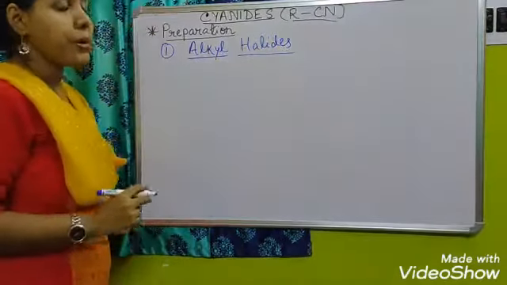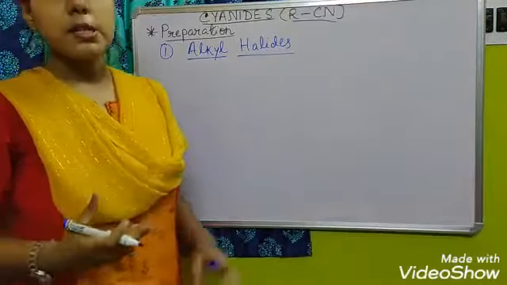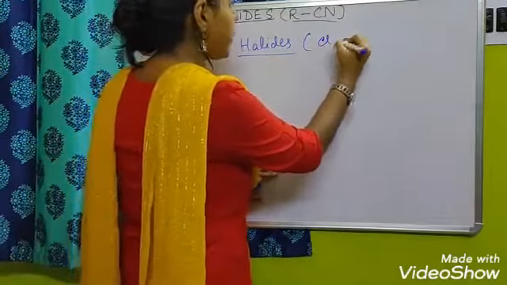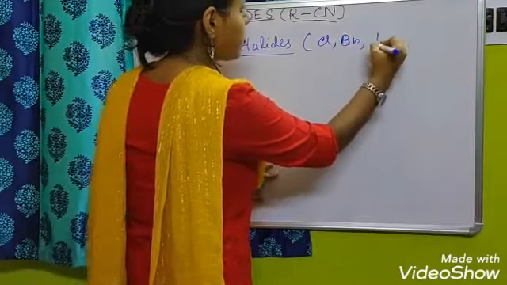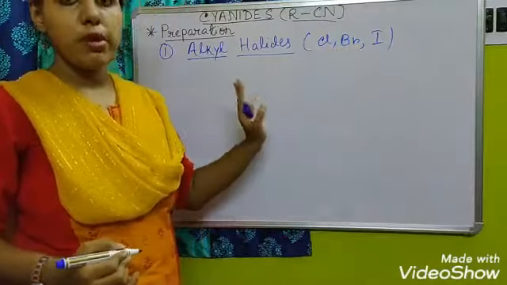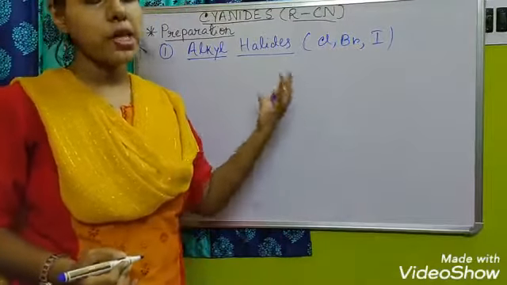So what do you mean by halides? Halide means that it is obtained from the halogens, right? Halogen means chlorine, bromine or iodine. Depending on the presence of these we will call them chlorides, bromides or iodides.